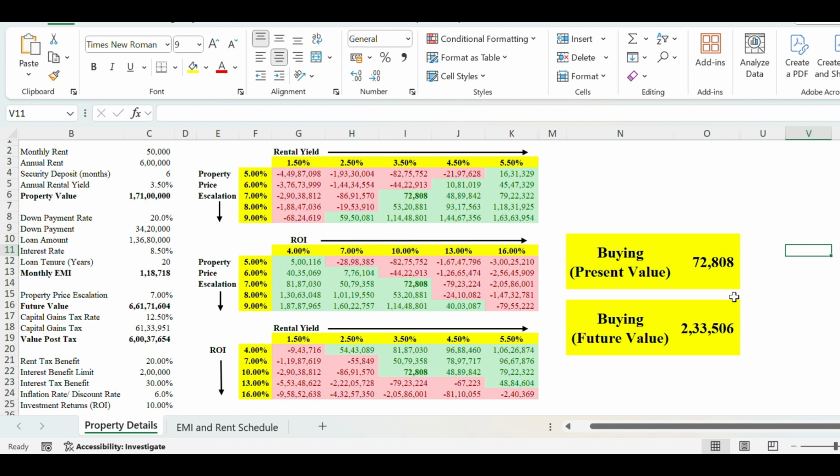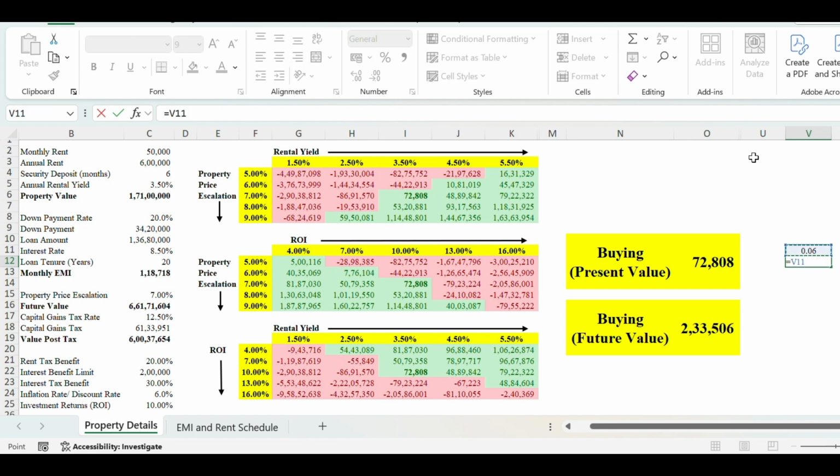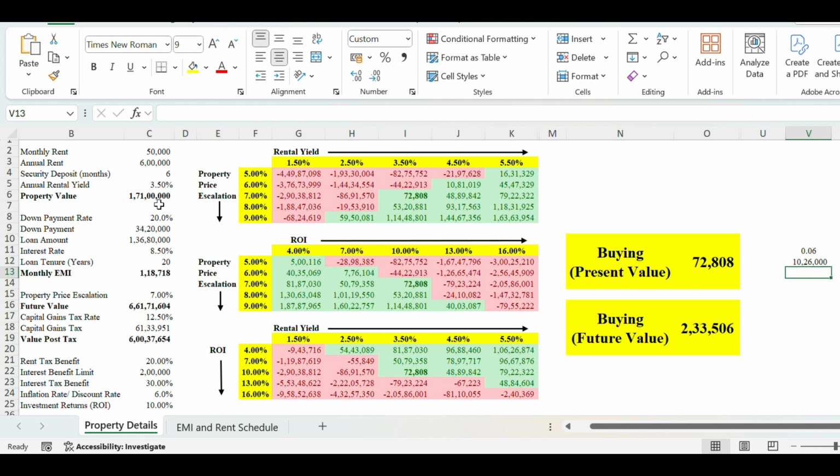In Mumbai, the stamp duty is 6% of the total property value. So the amount in total comes to 6% of 1.71 CR, which is 10,26,000. The stamp duty to be paid on renting for 2 years is 6,000.